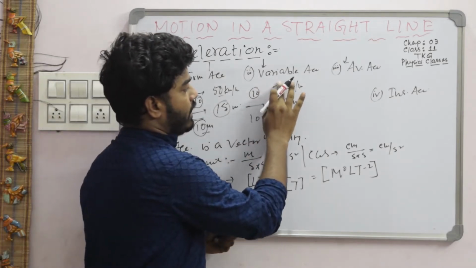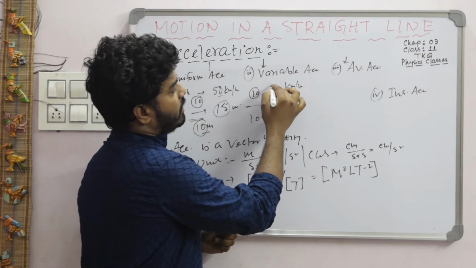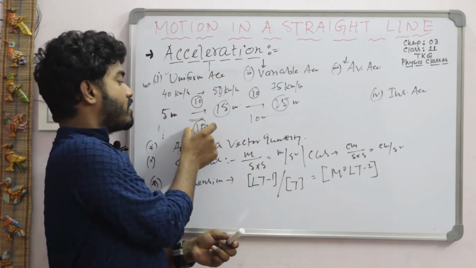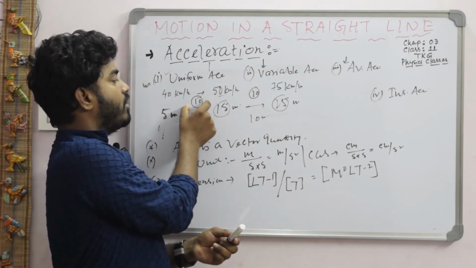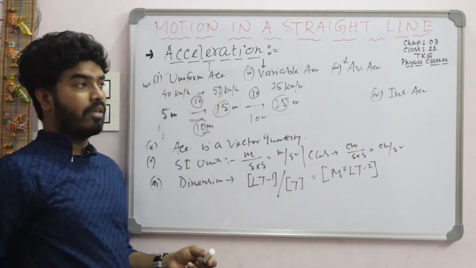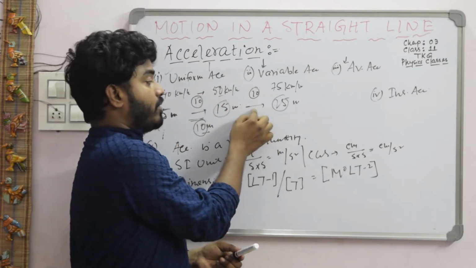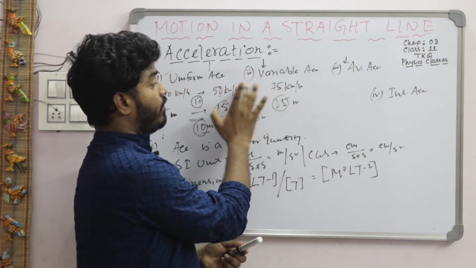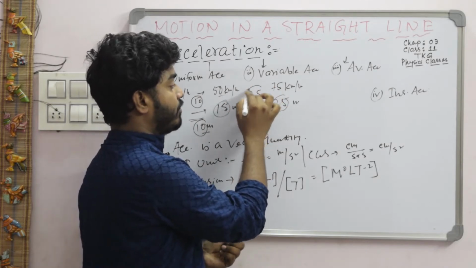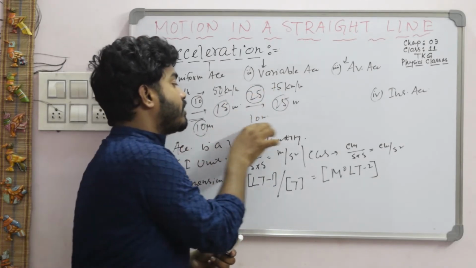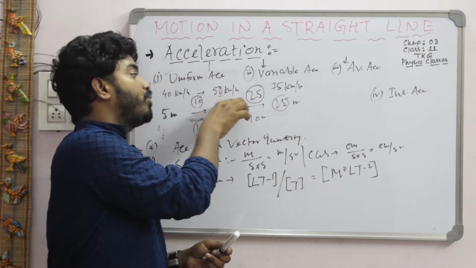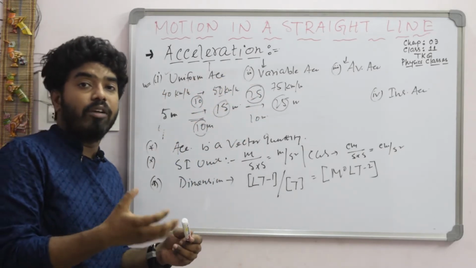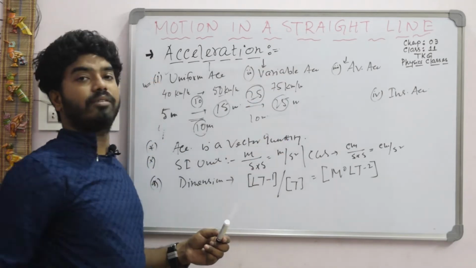Suppose at 25 minutes the speed of the car is 75 meters per second. Now check it. For the first time interval, that is 10 minutes, the change in velocity is 10 kilometer per hour. Now for the second time interval, again 10 minutes, the change in velocity is not 10, it is 75 minus 50, that is 25. So there is an equal change in time interval, but no equal change in velocity, an unequal change in velocity. So in this condition we can say an object is in variable acceleration.